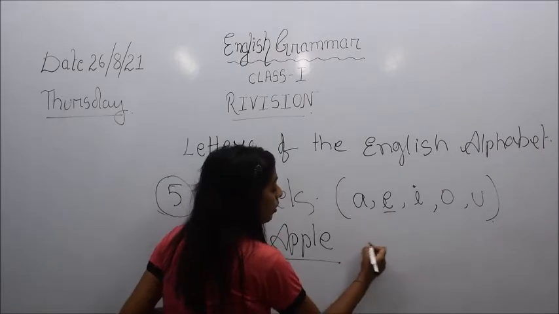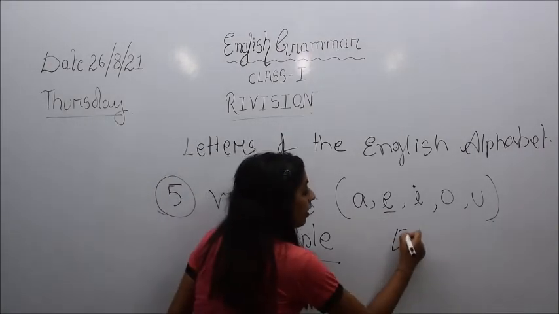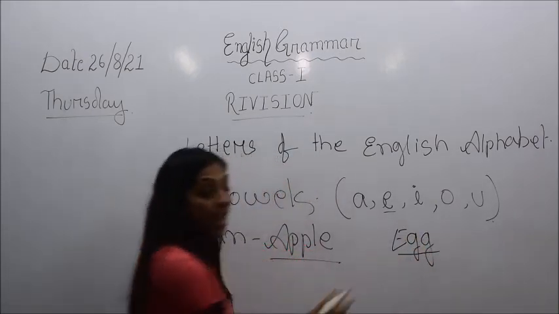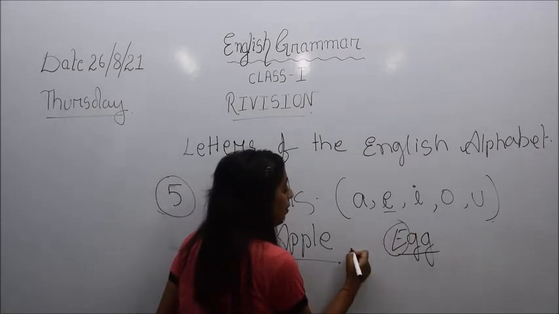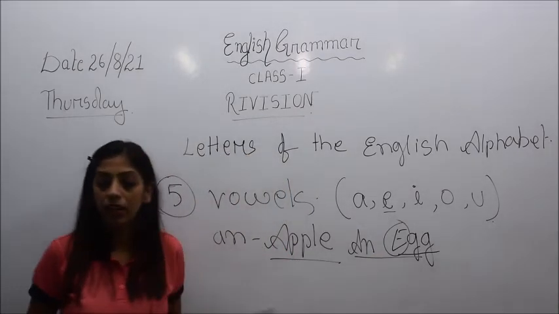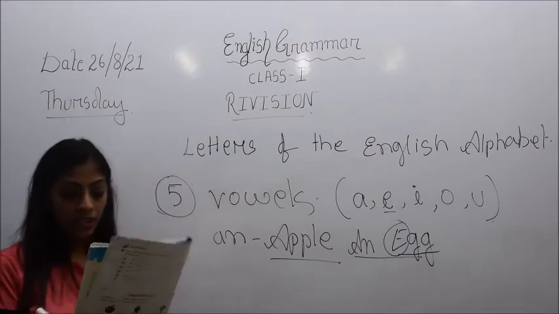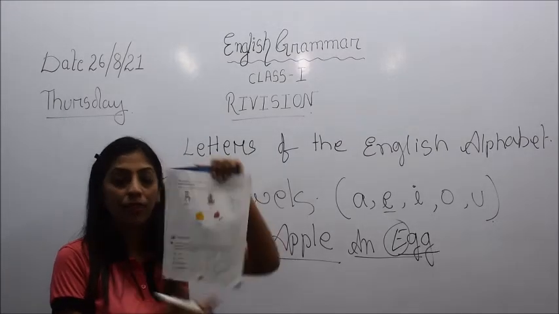Likewise E. So if I write any word, like egg, E-double-G, because this word egg starts with a vowel E, here also we will add N. So it will become an egg.